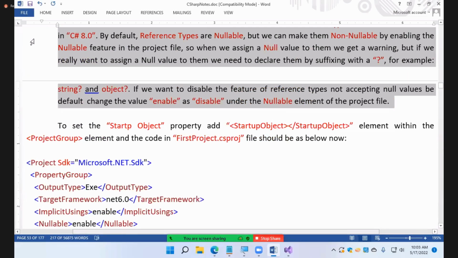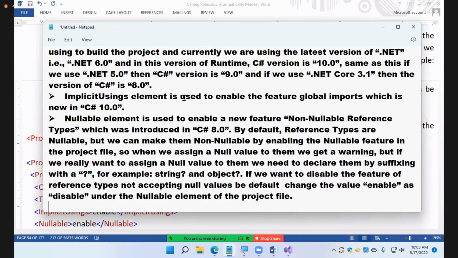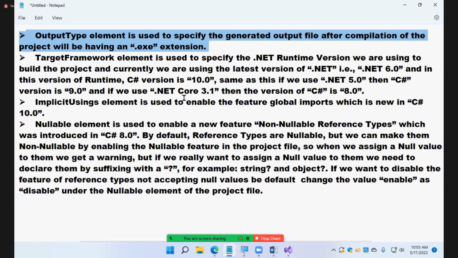What is the first option? The OutputType element is used to specify that the generated compiled project will have an .exe extension. Another type of extension is also supported, .dll. I'll show you that also in later classes. But now we are using exe.